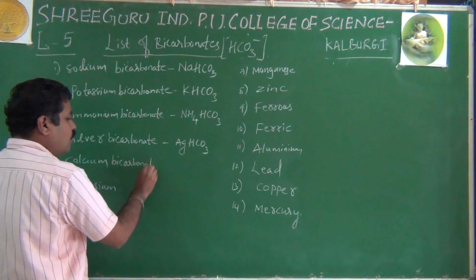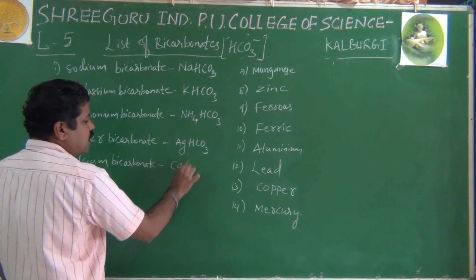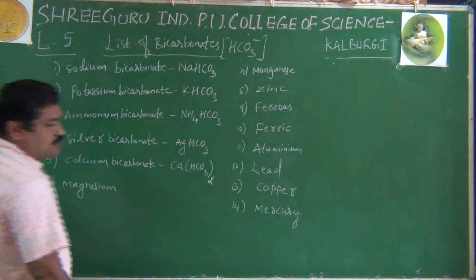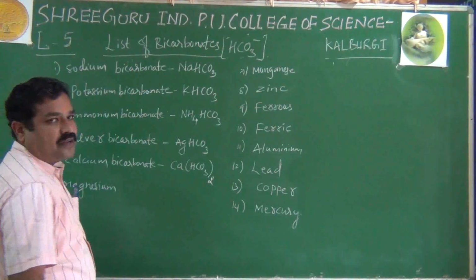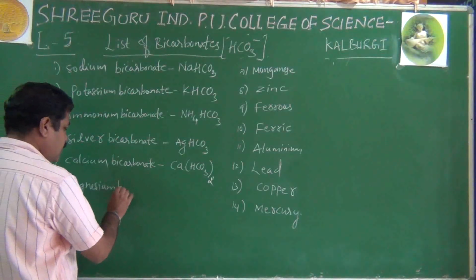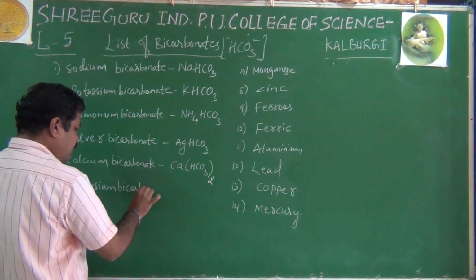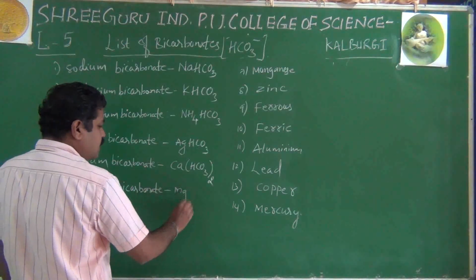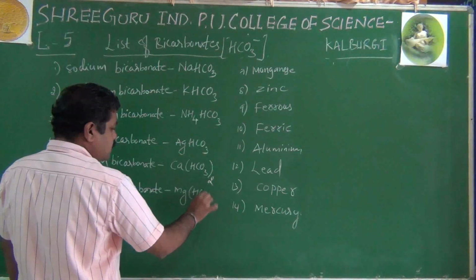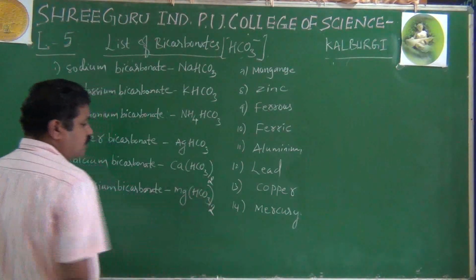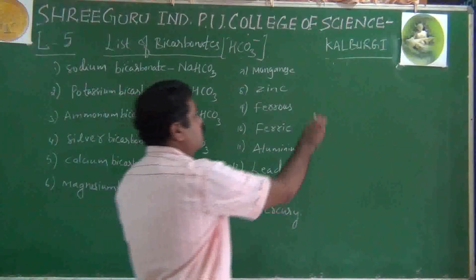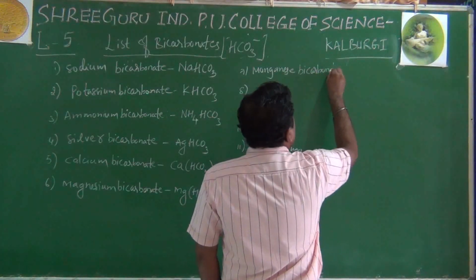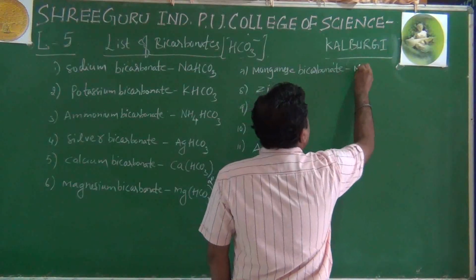Calcium bicarbonate, Ca(HCO3) whole taken twice, because calcium is 2 plus, HCO3 minus. Magnesium bicarbonate, Mg(HCO3) whole taken twice.